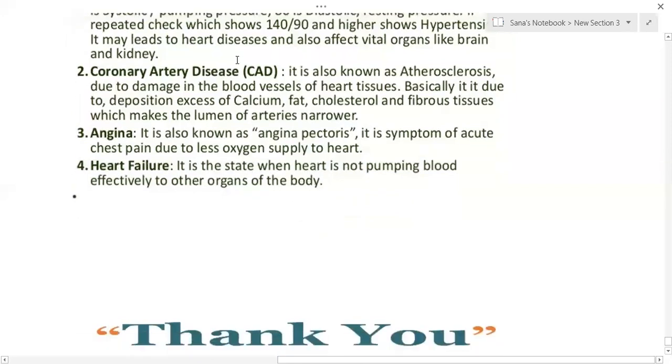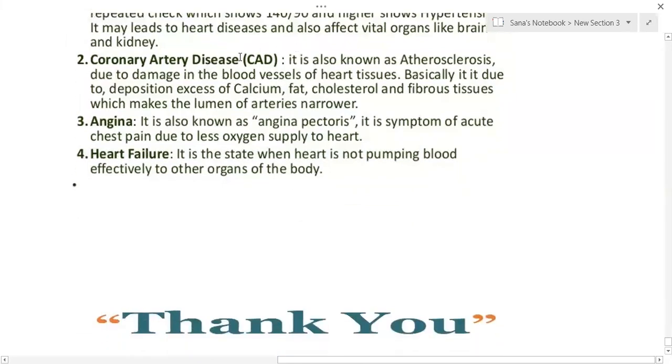Next, coronary artery disease, generally called CAD. Under coronary artery disease, atherosclerosis is one of the diseases. It is due to damage in the blood vessels of the heart tissues.